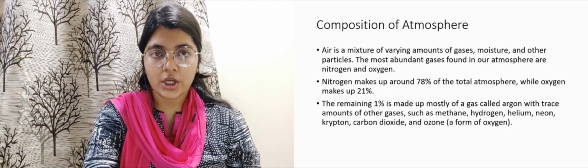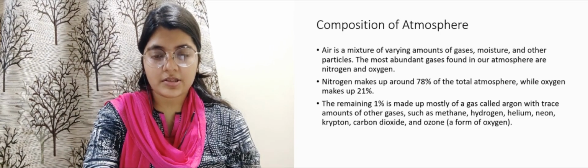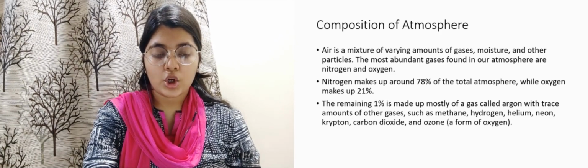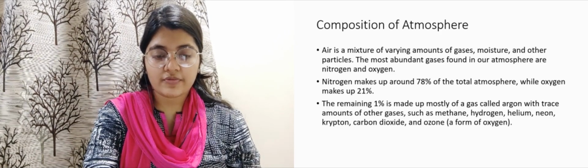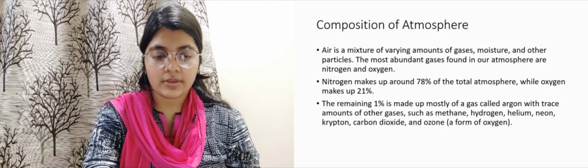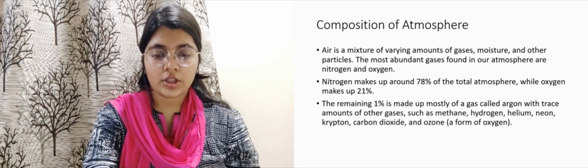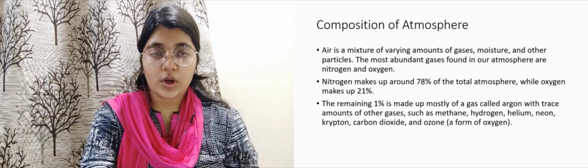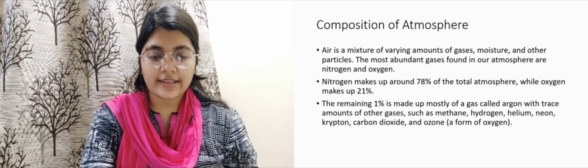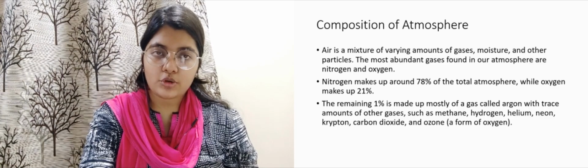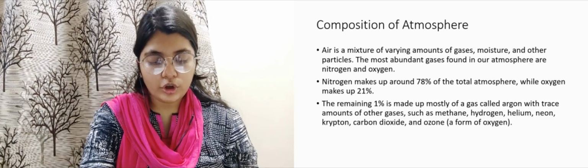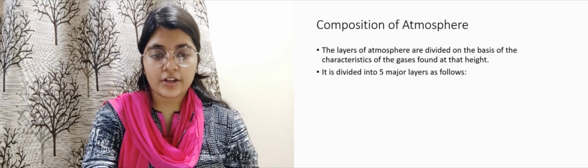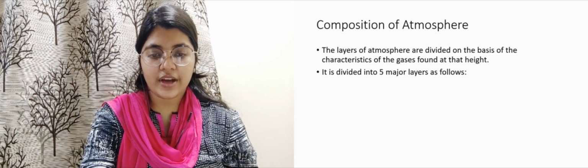Nitrogen is 78% and 21% is oxygen, and the remaining 1% is made up of gases called argon with trace amounts of other gases like methane, hydrogen, helium, neon, krypton, carbon dioxide and ozone.